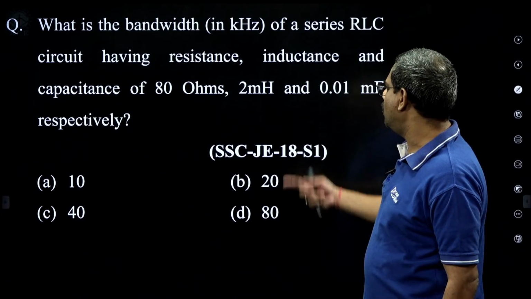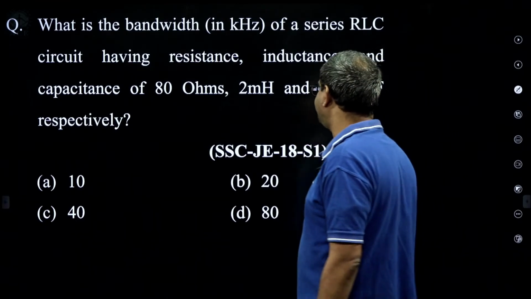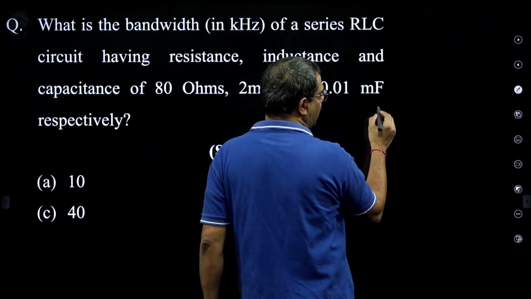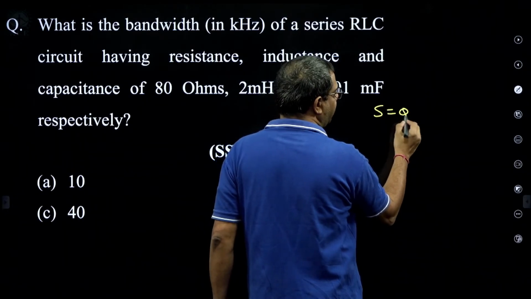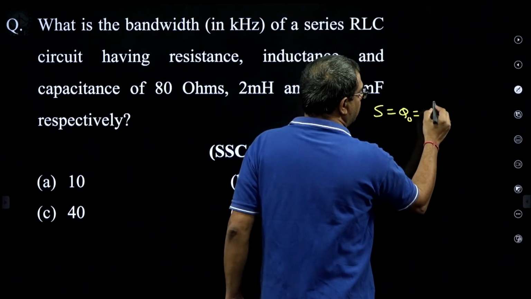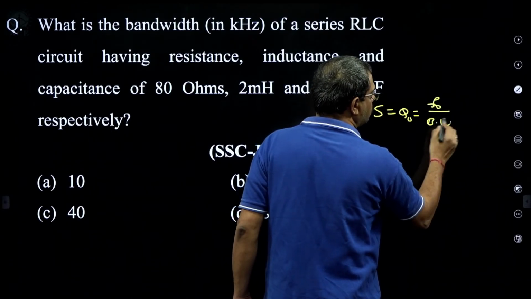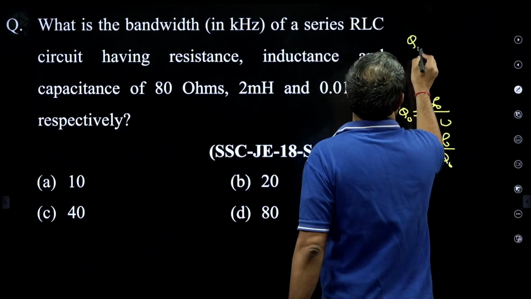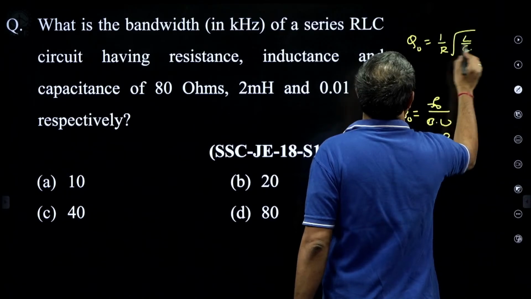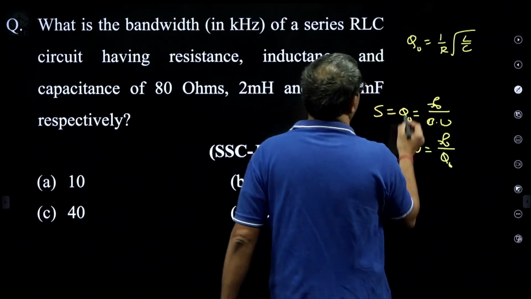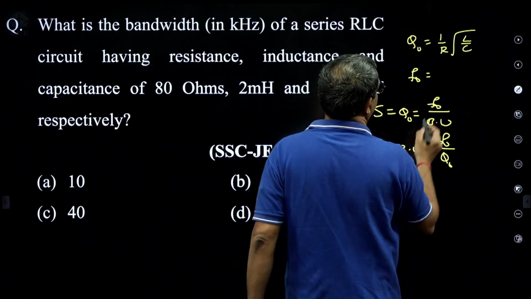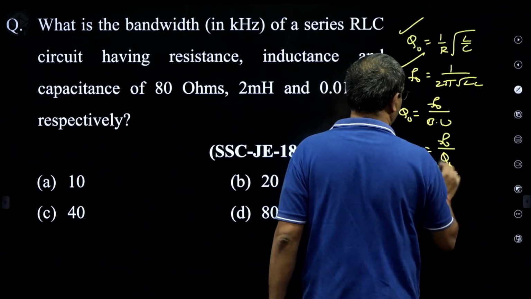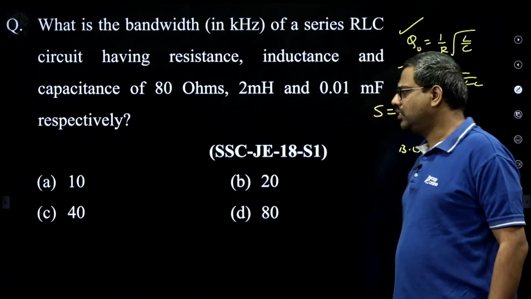So how do we calculate bandwidth? That is omega 2 minus omega 1. Actually, we know selectivity is nothing but quality factor, which is resonance frequency by bandwidth. So bandwidth will be resonance frequency by quality factor. But what is Q naught? Q naught is 1 by R root L by C, and F naught is 1 by 2 pi root LC. So first find these two and substitute to get the bandwidth. That I am leaving to you.